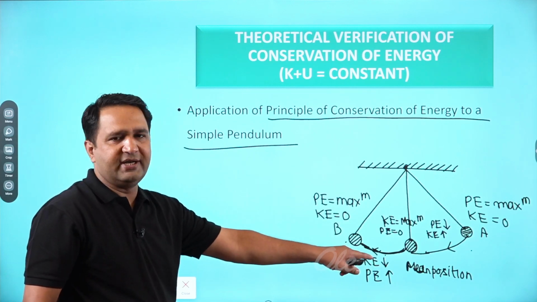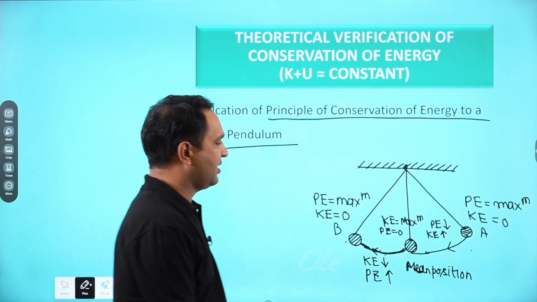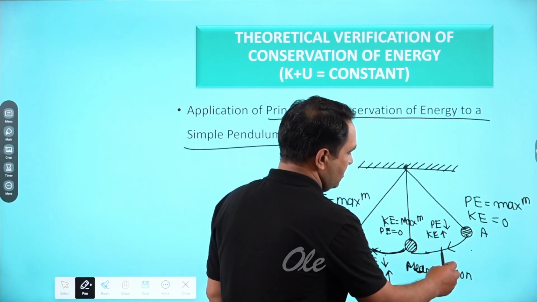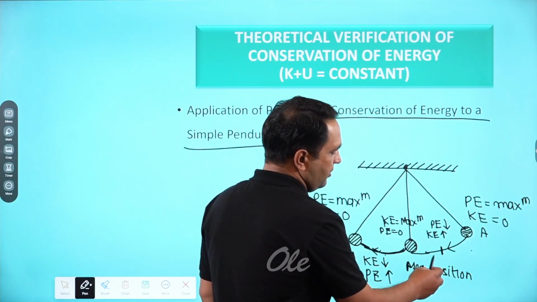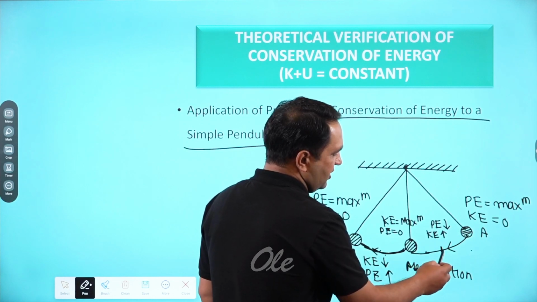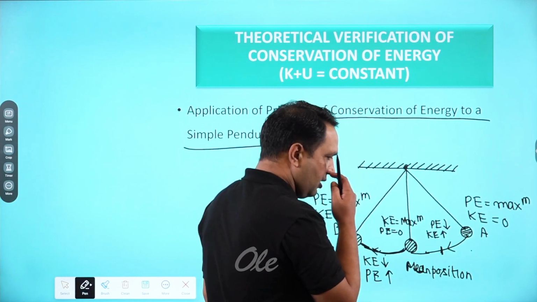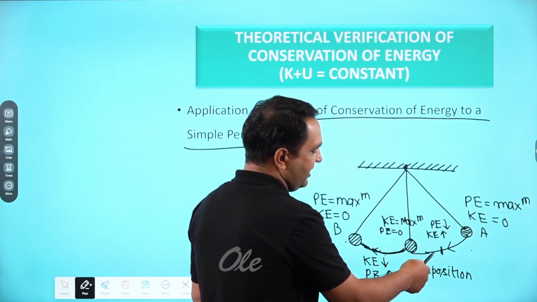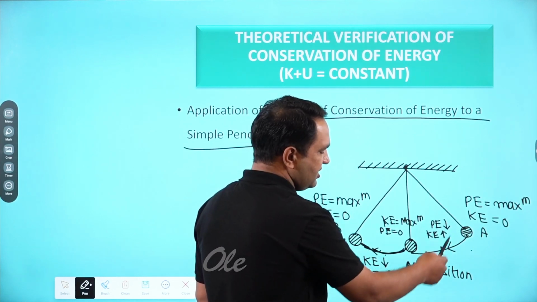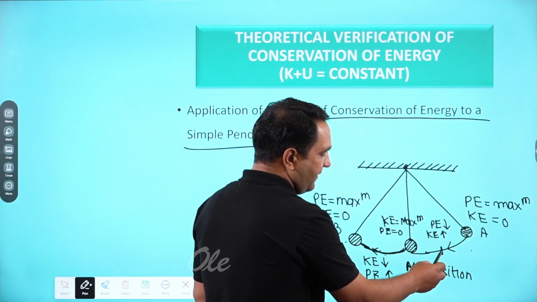If you calculate the energy at any point, suppose at this point, half of the potential energy has been converted into kinetic energy, so half the value will be kinetic energy and half the value will be potential energy. So the total will be fixed.